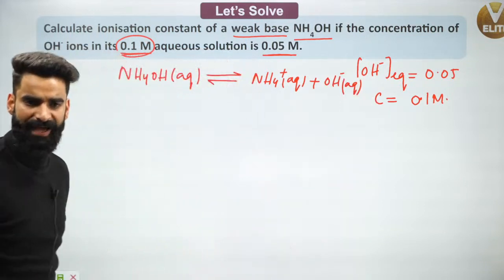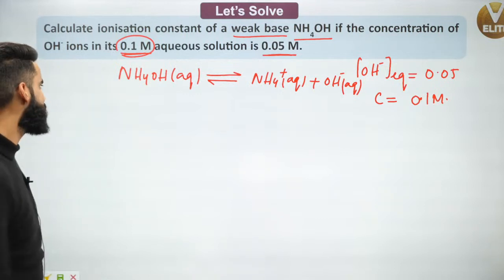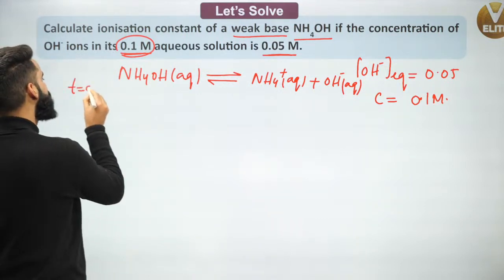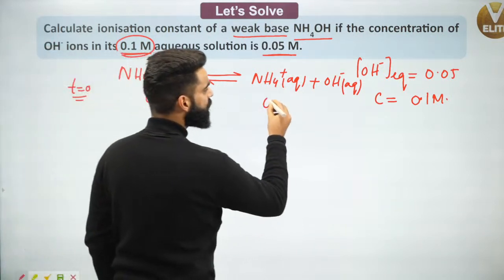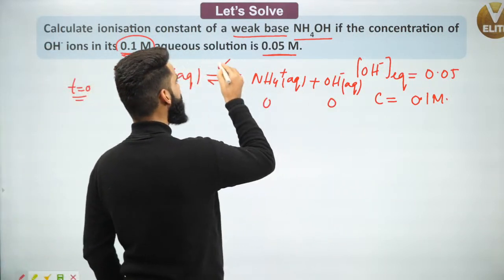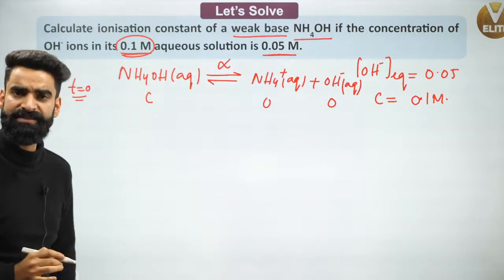Yes, I can say that. At time t equal to 0, the concentration of NH4OH is C, and the concentrations of NH4 positive and OH negative are 0. Let's say the degree of ionization is alpha.